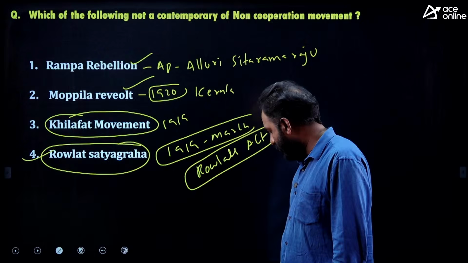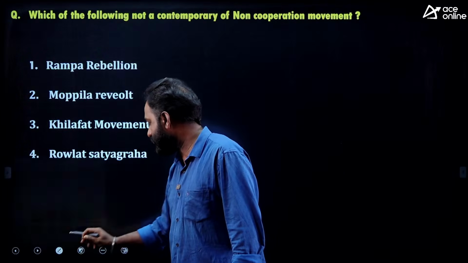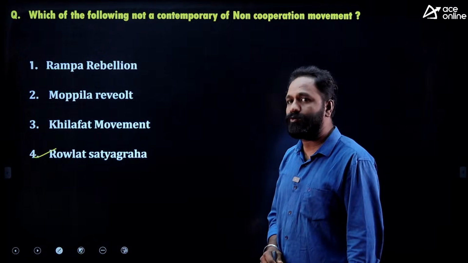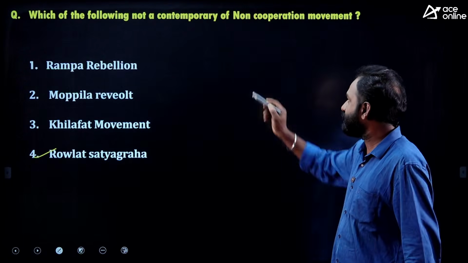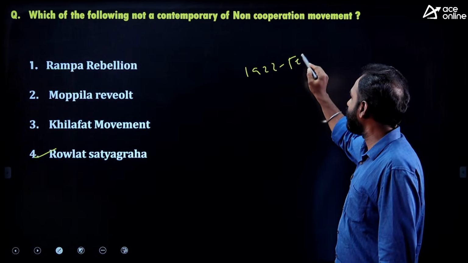Yes, Pump have written Vikramarkuna Vijayam. Good. So the answer is Rowlatt Satyagraha. Then how was the non-cooperation movement suspended? Did you remember? Yes, 1922 February.